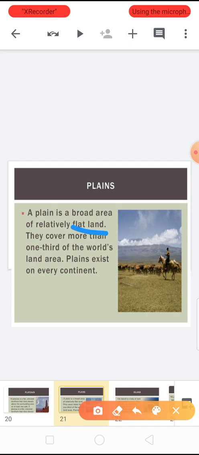And everybody knows that plains are very suitable, plains are fertile, you can grow agriculture there. In plain, construction of transport network is easy. So because of these things, plains are thickly populated. Why are plains thickly populated? Because they are very fertile, easily we can do agriculture work, and construction is very easy here, and that's why the plains are very thickly populated.